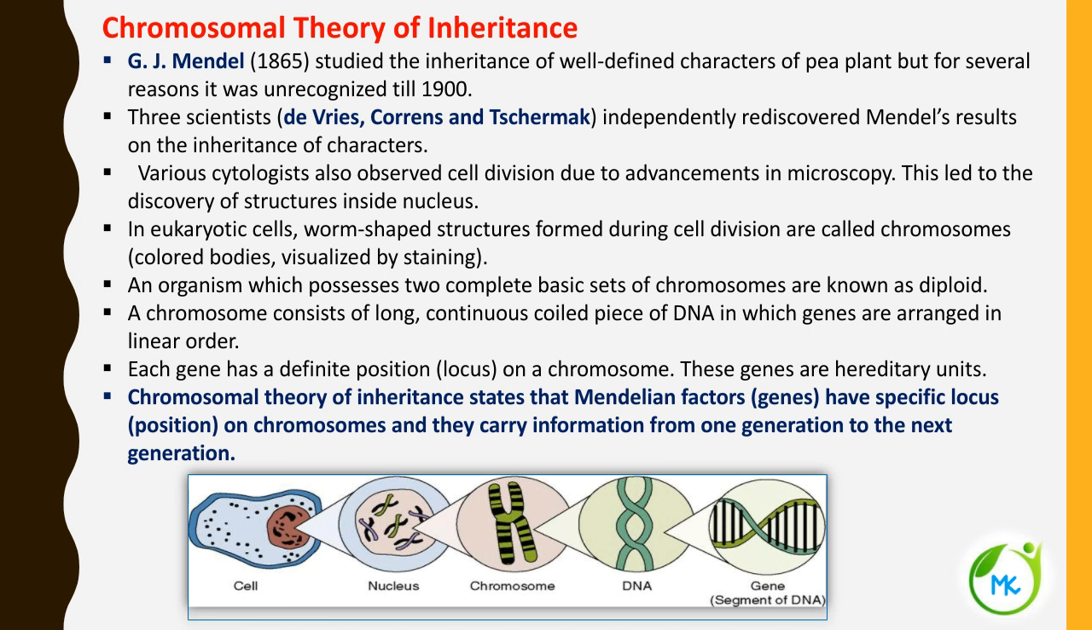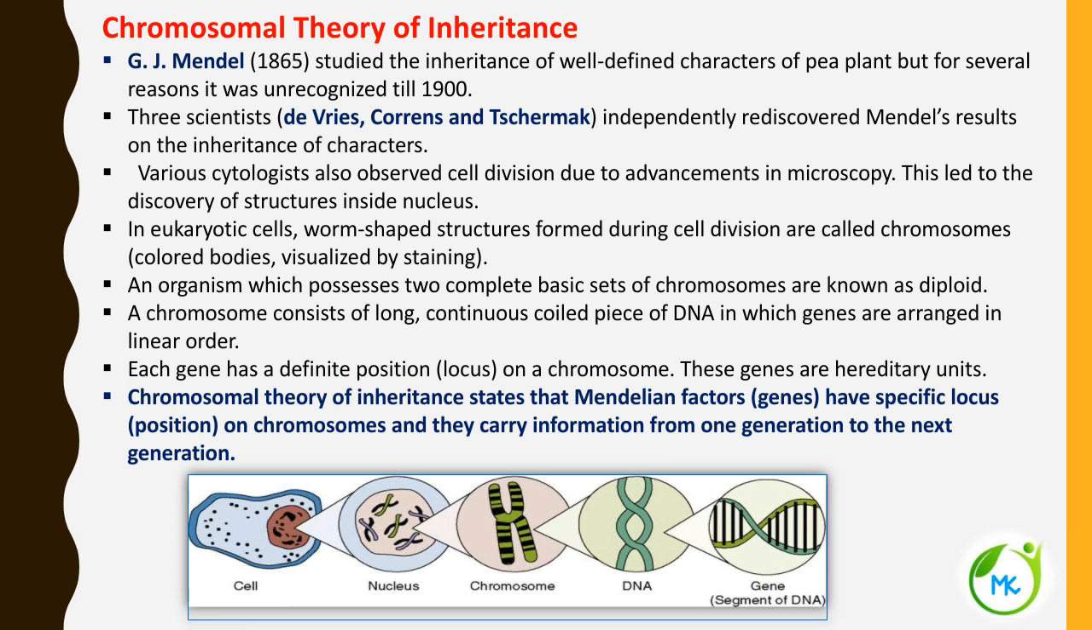An organism possesses two complete basic sets of chromosomes. Such an organism which possesses two complete basic sets of chromosomes is referred to as a diploid organism. Already you know, only one set of chromosomes is referred to as haploid and two sets of chromosomes is referred to as diploid. In humans, the diploid number of chromosomes is 46 and the haploid number is 23.